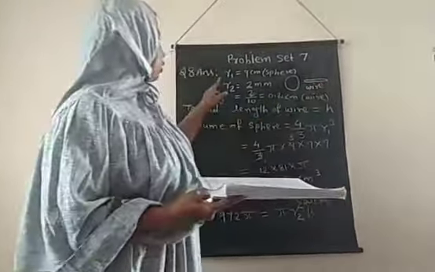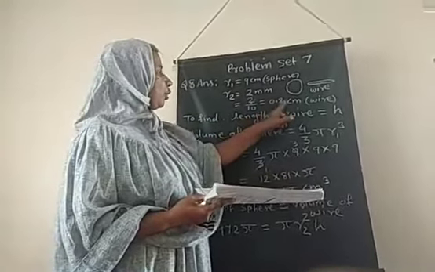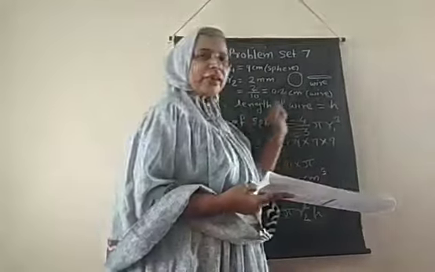Given, the radius of the sphere is 9 centimeter. The diameter of the wire is given as 4 millimeter, so the radius is 2 millimeter. We are converting 2 millimeter into centimeter because the first radius is also in centimeter. So this radius becomes 0.2 centimeter, that is the radius of the wire. Now we find the length of the wire, that is h.